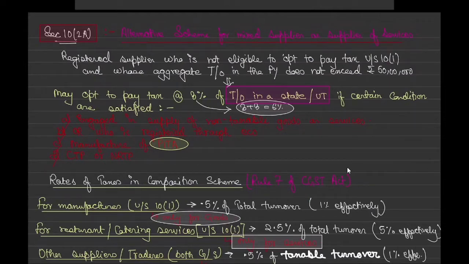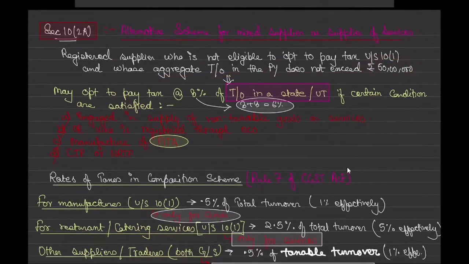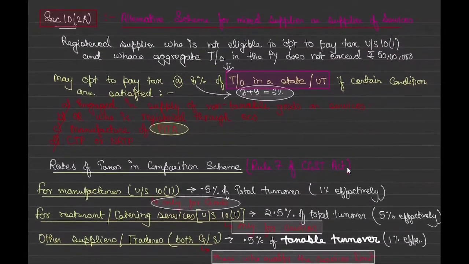So who is not eligible to get registered under 10(1) and whose aggregate turnover in the previous year does not exceed 50 lakh, for supply of services, or goods and services both, where services form a very major part of the supply.